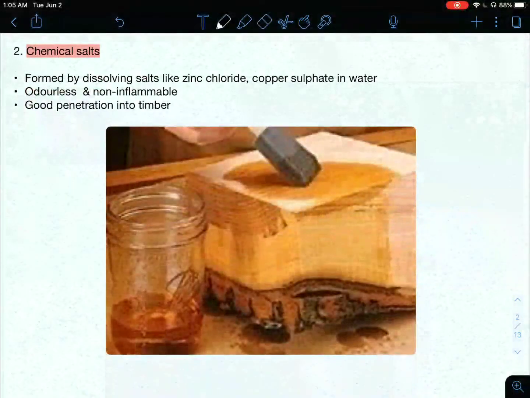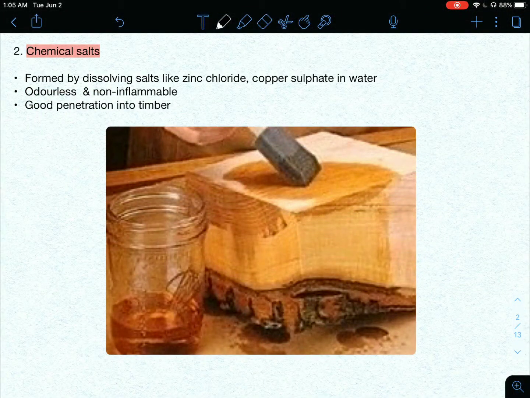So the next one, chemical salts. An important point to note here is that this is formed by dissolving salts like zinc chloride and copper sulfate in water, that is, a solution of salts in water. And it is non-inflammable. Remember this point.